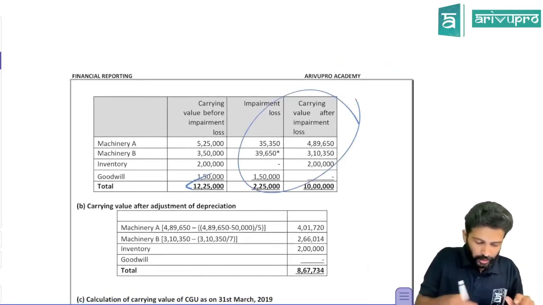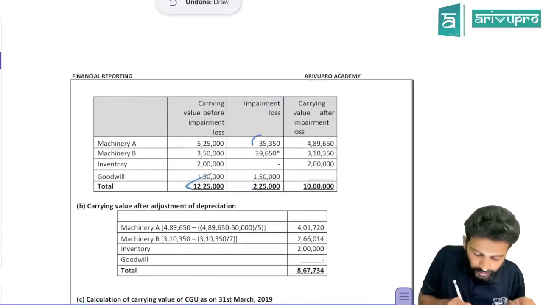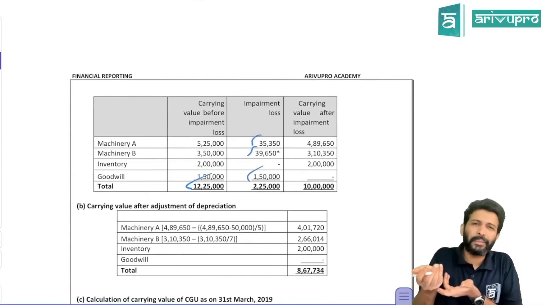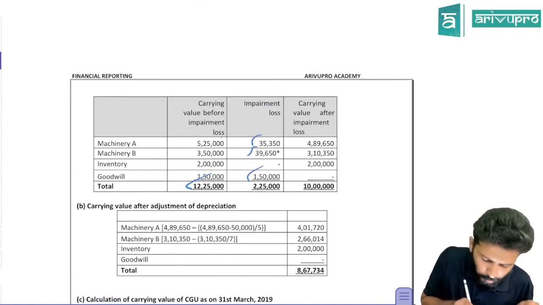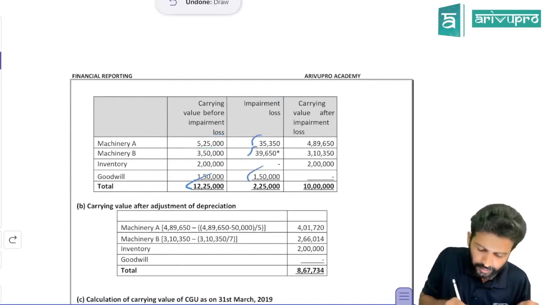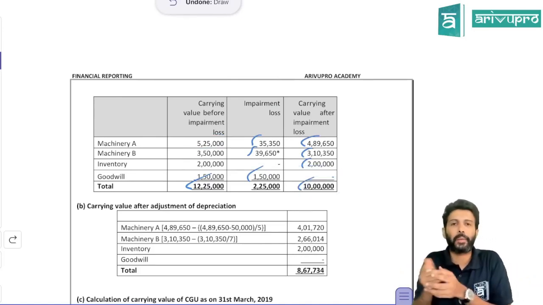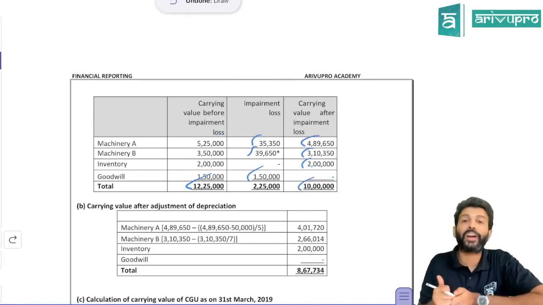Okay, yeah, that's all that they've given over here. So obviously, when you allocate impairment loss, carrying amount will change. Before allocation of impairment loss, it was 525. When you allocated impairment loss, it became this much. So carrying amount became 10 lakh because recoverable amount of CGU is also 10 lakh. This is year 1 ka drama.